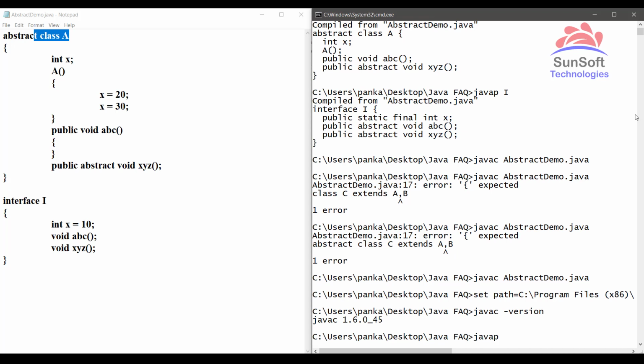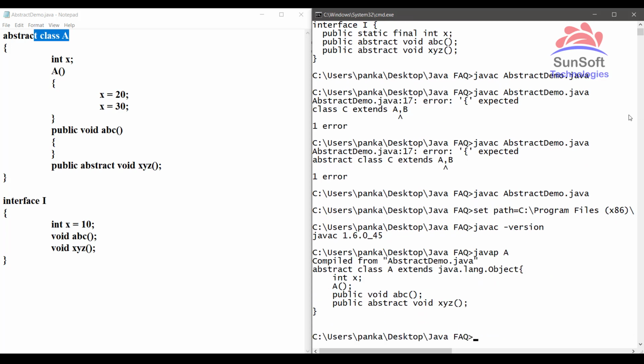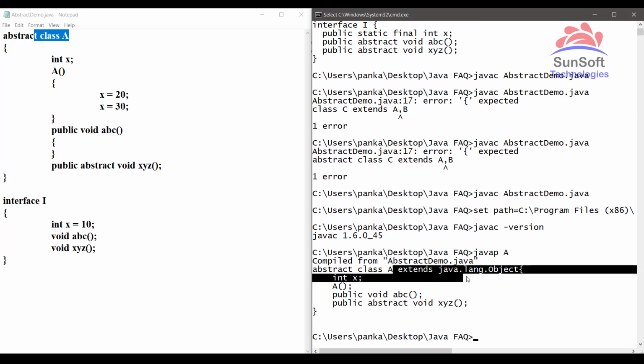Now we can execute this command, javap space A class, and we can observe here that our class A by default extends the Object class. Actually in versions 7, 8, 9, 10, in all the versions it will actually extend the Object class, but the javap command in all of these versions will not display this. So hence I am setting it back to version 6. So here we can see by default our class extends from the root class, the Object class. It means our abstract class comes in the Object class hierarchy.